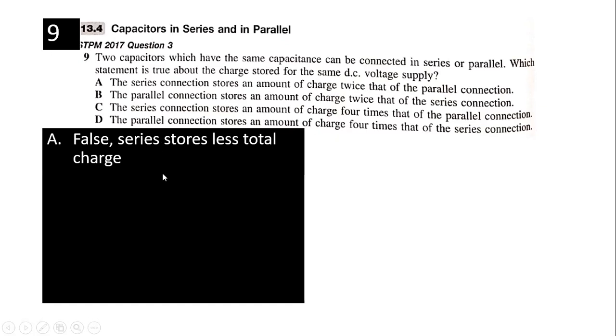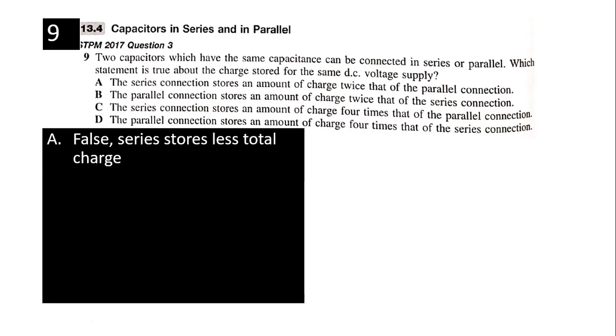Remember, when connected in series, the voltage across each capacitor is shared, not the full DC supply. So the charge stored is going to be smaller. Right? Store less charge.